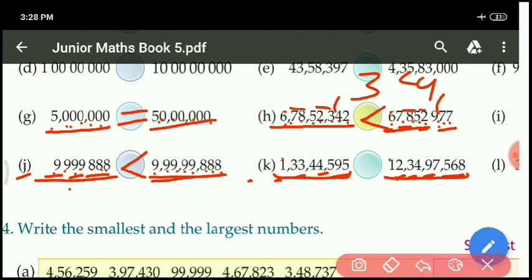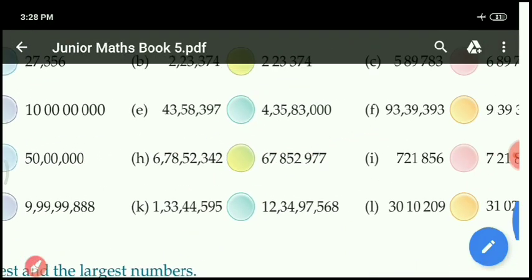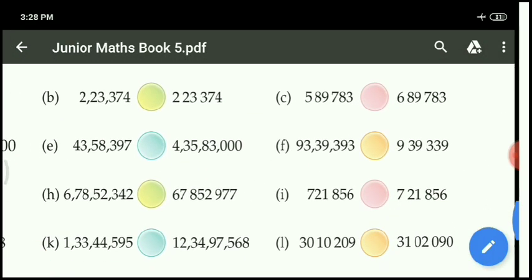But here 10 crore place is not given, only crore place. So which one is bigger? This one only. On the right side we have to make the sign because of 10 crore. So the right side number is coming up to 10 crore place, and the left side number is coming up to crore place only. Okay.